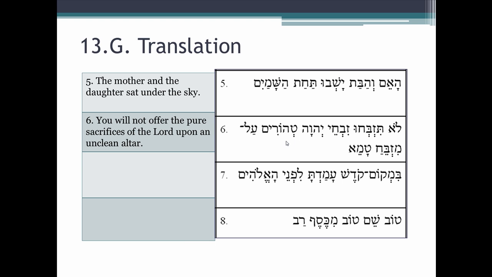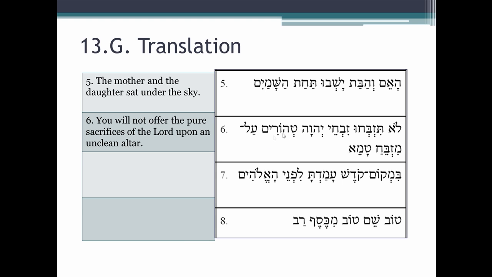For that to be correct, this is actually a typo. You would need a definite article to go with sacrifices, which is definite. So we caught a typo in our grammar, but it's still a good learning experience. So we have you shall not offer the pure sacrifices. Just imagine a definite article here.